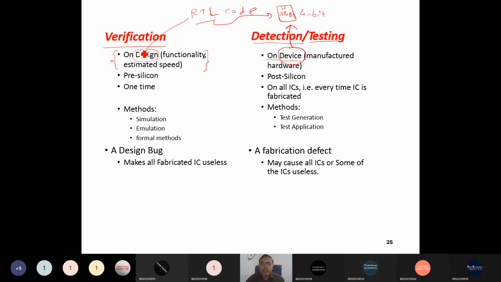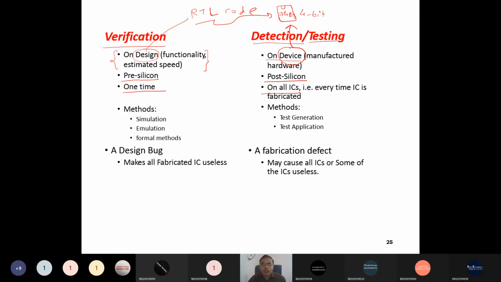So verification is pre-silicon, before fabrication. Testing is done post-silicon, once it is converted into silicon and fabricated. Verification needs to be done one time on a design, and testing has to be done for all the fabricated ICs.